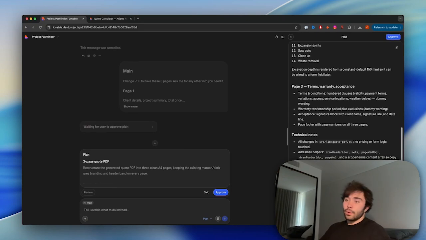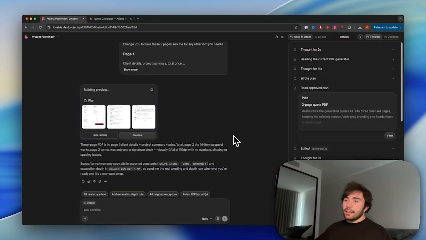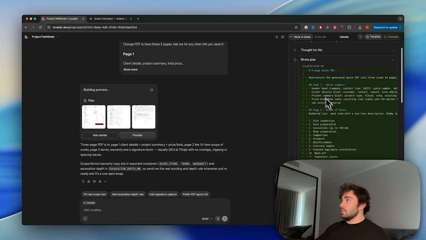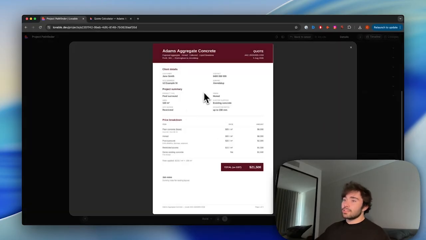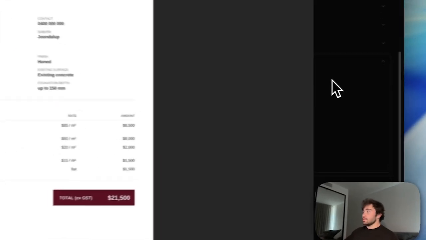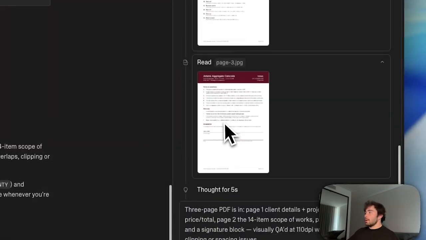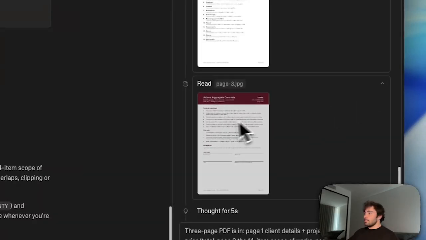Alright, so let's go ahead and approve it. See how she goes. Okay, it's gone ahead and done all of that, which is quite cool. So yeah, it's written its plan, which is cool. We can see some example pages it's done here, a bit potato quality. But we can see that it's got the client details, project summary, price breakdown, which is the stuff we wanted for that page, scope of works, which is pretty cool. And then we got the T's and C's, warranty, and signatures, which is pretty cool.